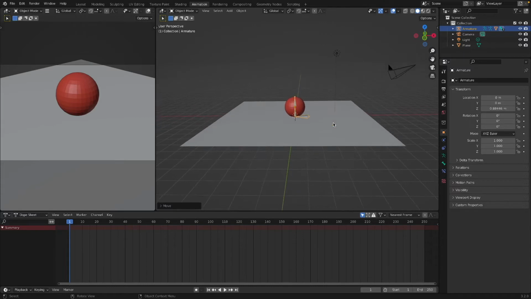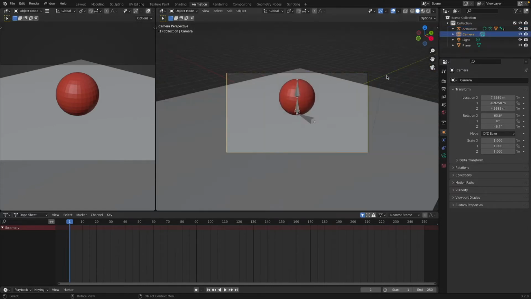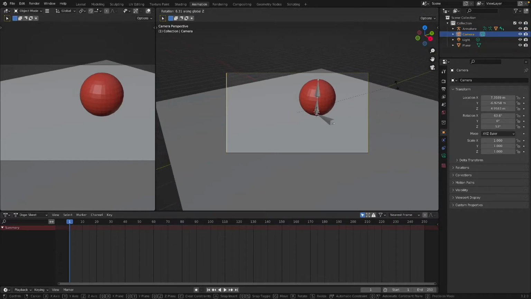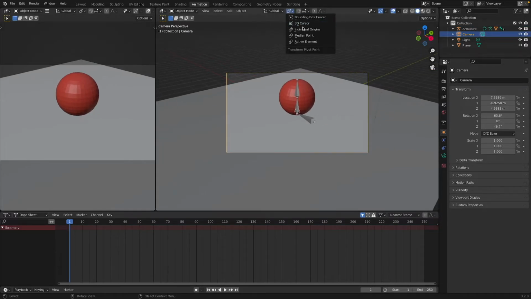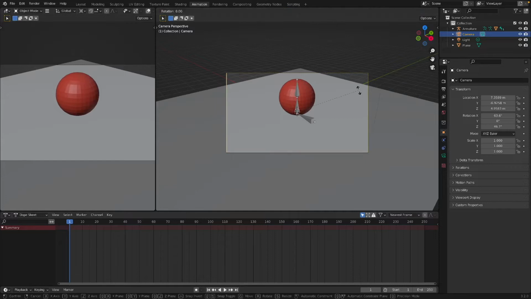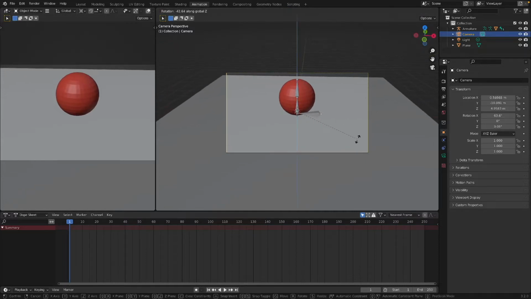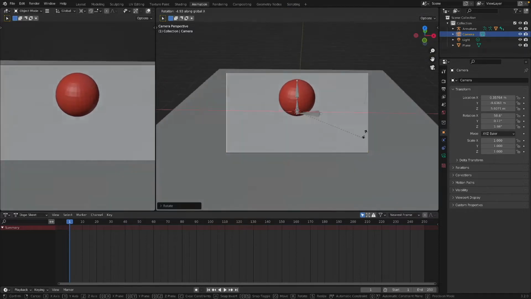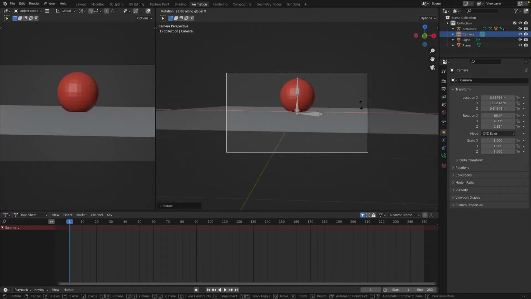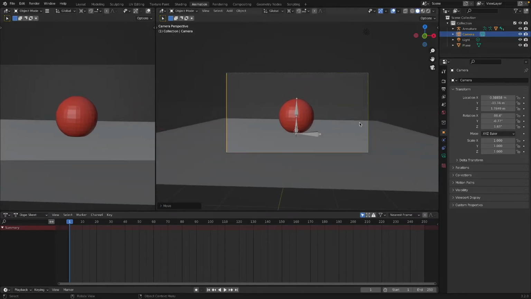Looks pretty good. And then let's move the camera a bit. Click 0 on the numpad, R Z. Oh, right. Change this guy to 3D cursor, R Z. So now we'll actually rotate around that. R X. Let's do G, R Z.